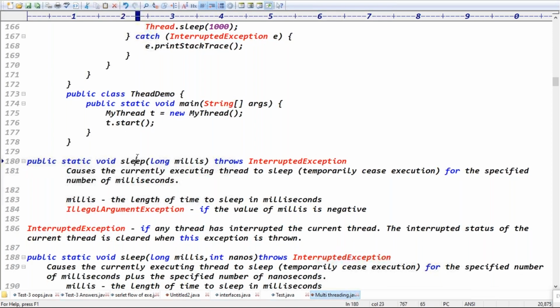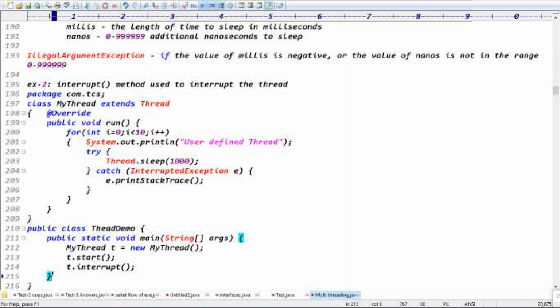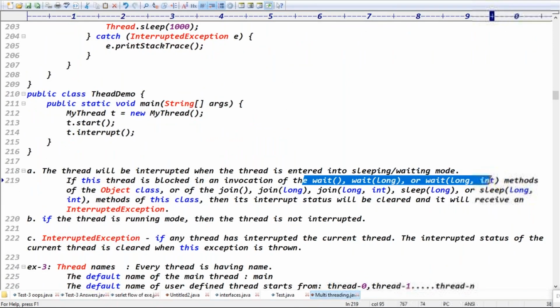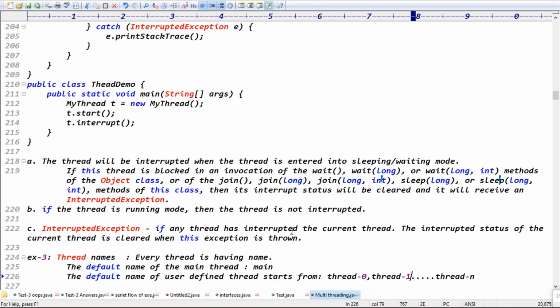Sleep is an overloaded method. It expects long milliseconds, and long milliseconds with int nanoseconds. If the argument is negative, you will get an IllegalArgumentException. If any thread is interrupted, you will get an InterruptedException. The interrupt method call works only when your thread is calling the wait method, join method or sleep method. If any thread is interrupted, the interrupt state of the current thread will be cleared by throwing that exception.